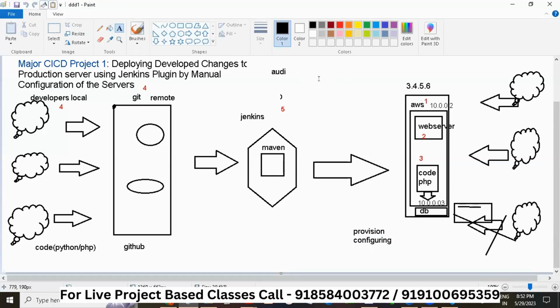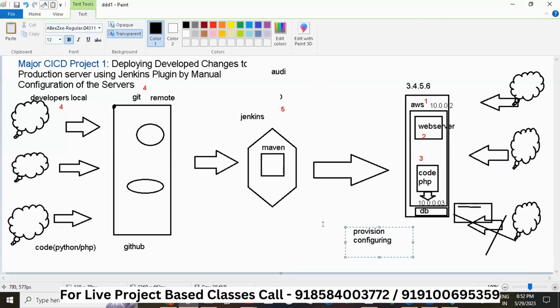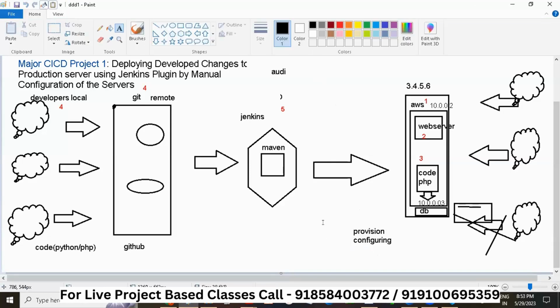Okay, let me continue, because in this way you will not understand. This is just the architecture I'm explaining. I was telling you that you have to use this word. What is the meaning of these words? I'll be explaining, don't worry. You'll know what configuring is and how we configure a server.